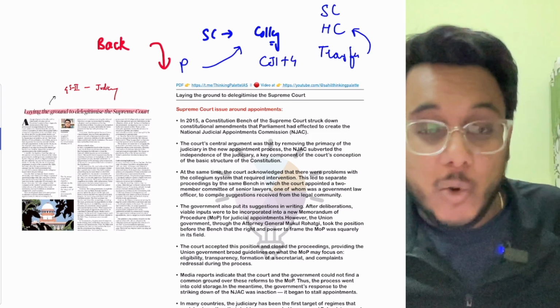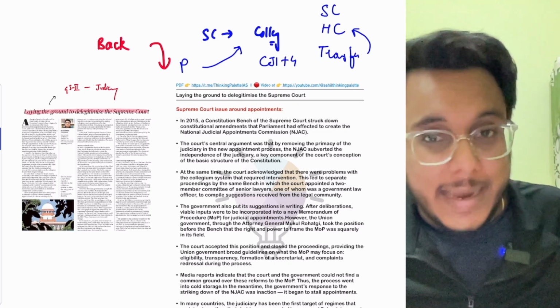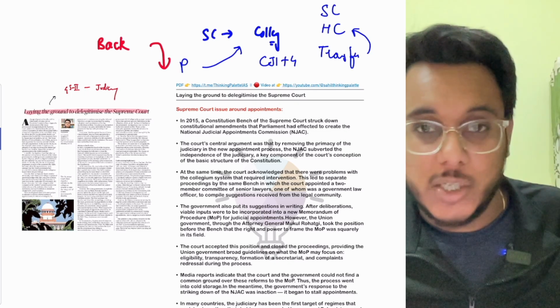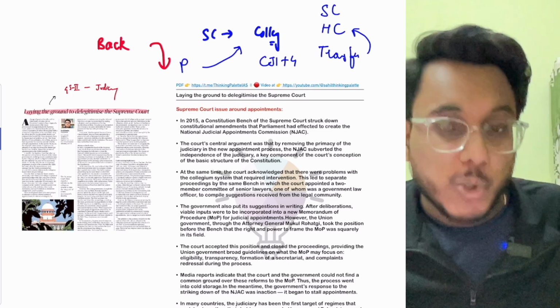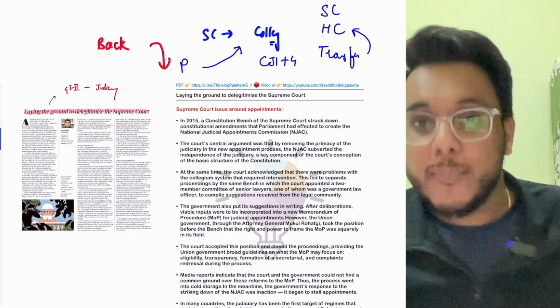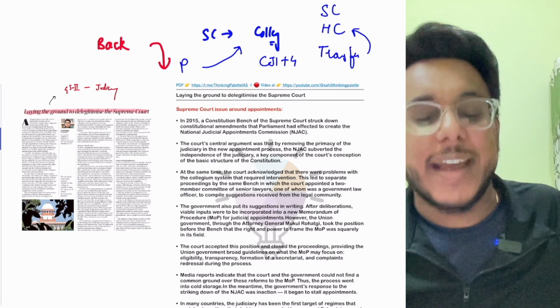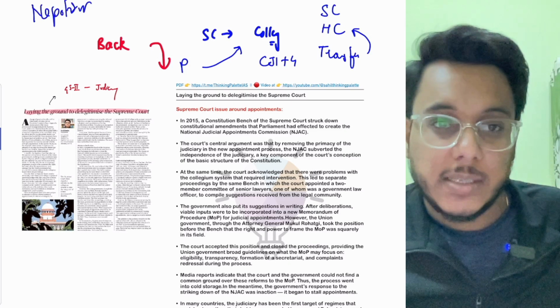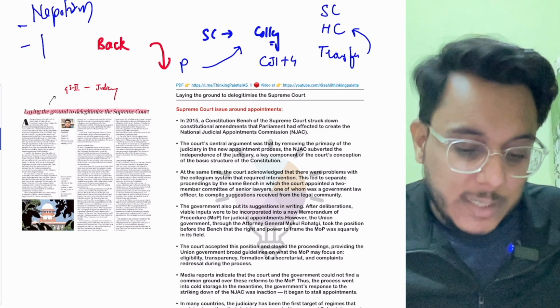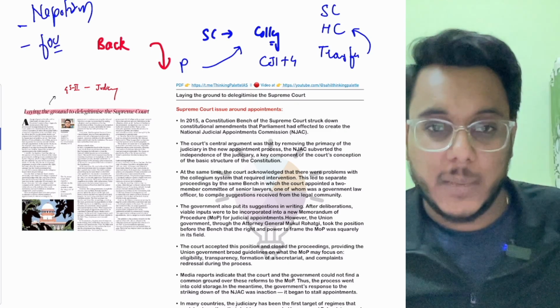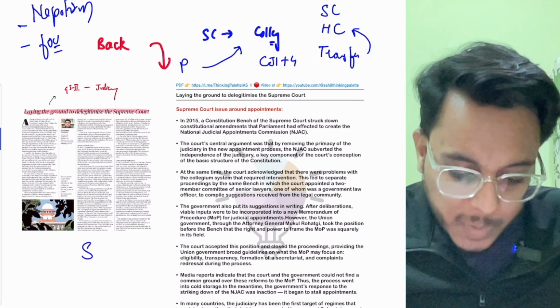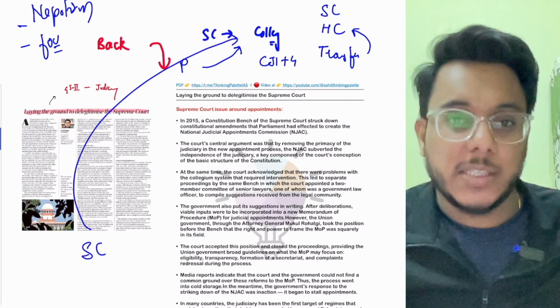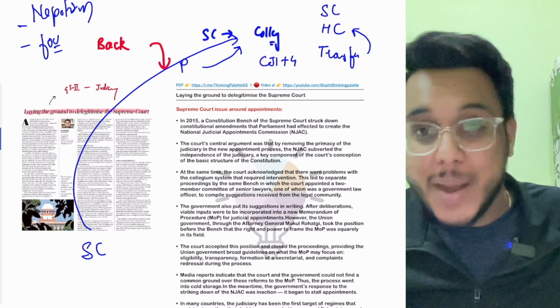Similarly, if a High Court judge's appointment is to be done, again the CJI and 2 senior most judges of the Supreme Court will be there. So actually the members of the judiciary are appointing other members of the judiciary, and it has been said that it leads to nepotism. Okay, fine. It leads to favoritism. All these things are there. Now, basically, in the Supreme Court, this collegium system's validity has been questioned. Okay, now this matter is going on.